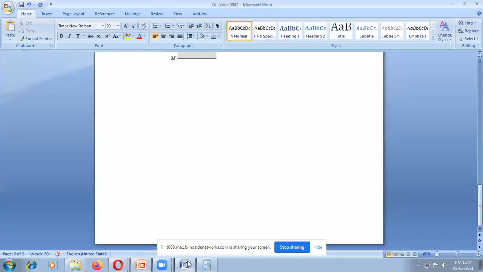This diagram is for: draw a diagram of the fetch, decode and execute cycle with interrupt cycle.